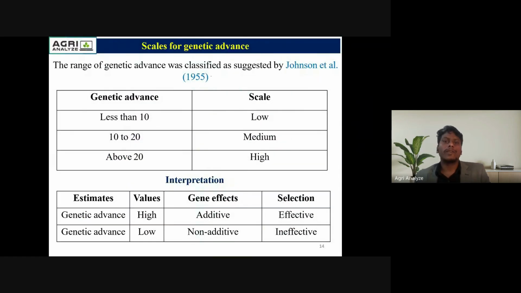This is the scale for genetic advance, also suggested by Johnson et al. If the value is less than 10, then consider it as low genetic advance. If the value is 10 to 20, then consider it as medium genetic advance. If above 20, then consider it as high genetic advance. Here is the interpretation of genetic advance. If high genetic advance, okay, here the selection is very effective, as additive gene action may be taking place. If low genetic advance, here the selection is ineffective, as non-additive gene action may be taking place.